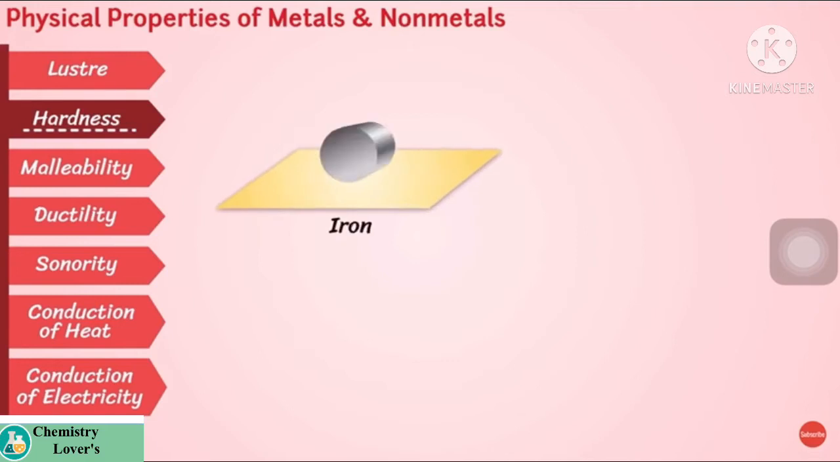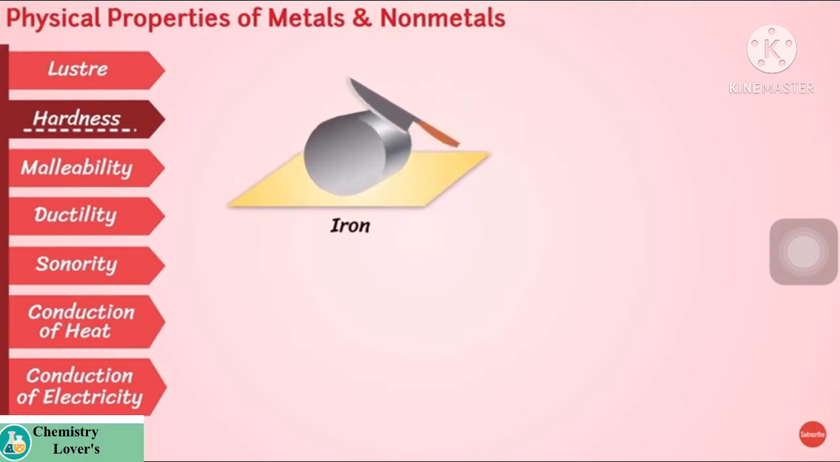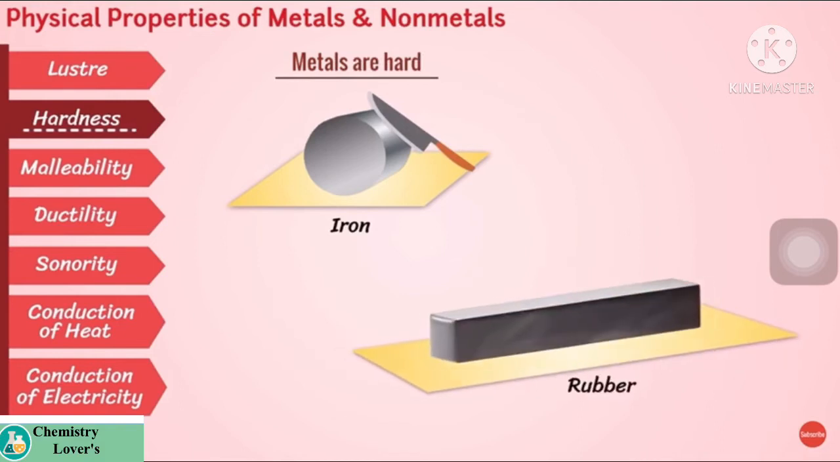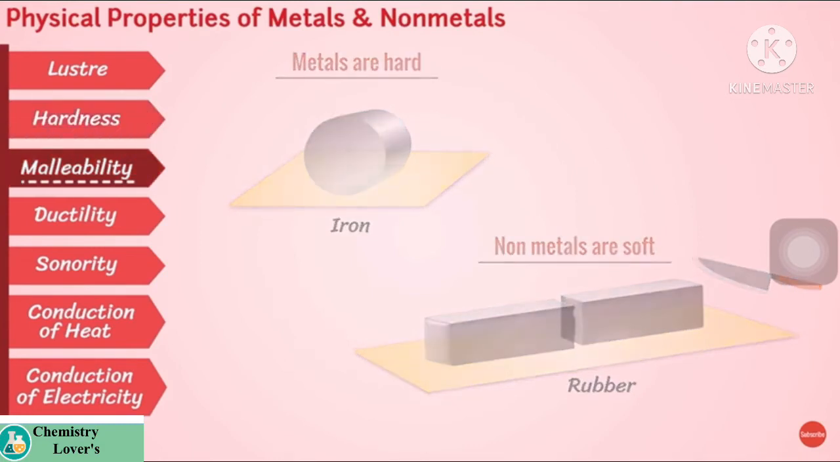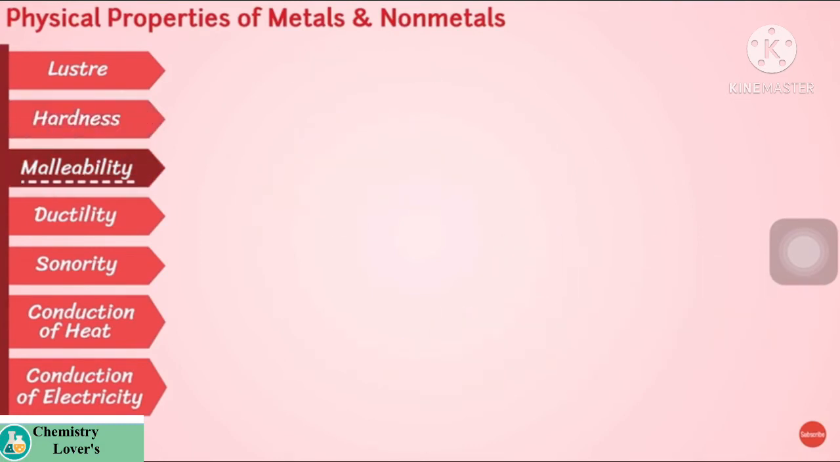Try to cut iron with a knife. Is it possible? No, it is not possible. But why? Because metals are hard in nature. That's why we cannot cut them with a knife. But on the other hand, if we try to cut rubber, then it is easily cut by the knife. So non-metals are soft.